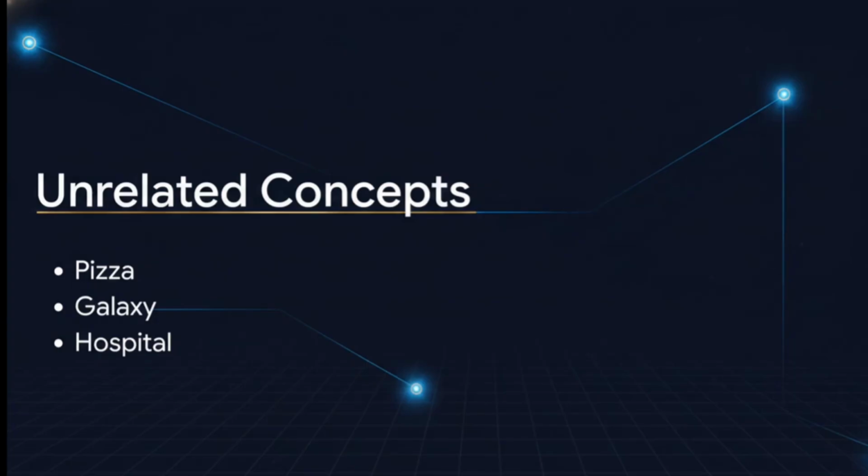On the flip side, look at what happens to totally unrelated concepts. Think about pizza, a galaxy, and a hospital. They have absolutely nothing in common. Because their meanings are so wildly different, they get pushed super far apart into the dark, empty space of the map. They're basically light years away.